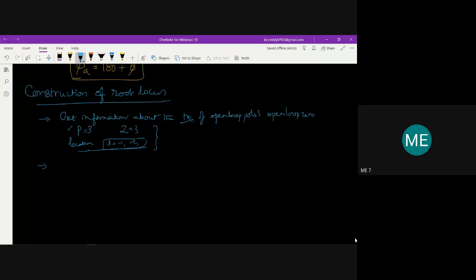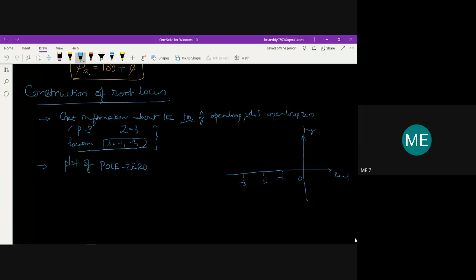Then we need to plot the pole-zero plot. We need to draw the initial plot, so once you find the locations, at which points these poles or zeros lie, whether on the real axis, the imaginary axis, or in the plane.